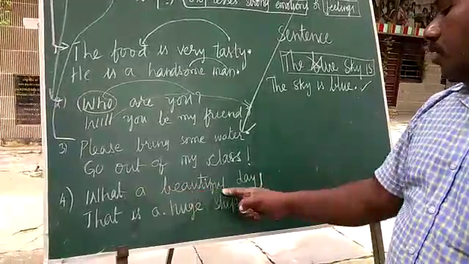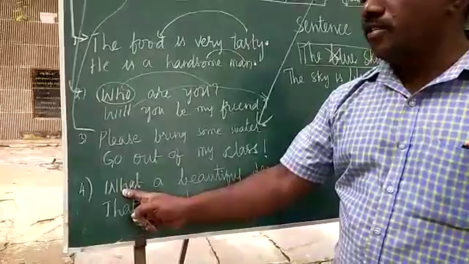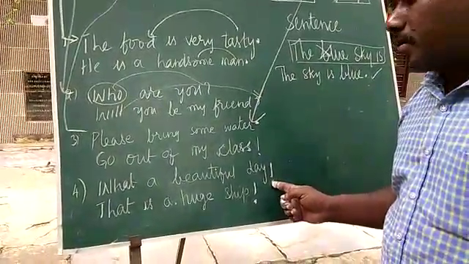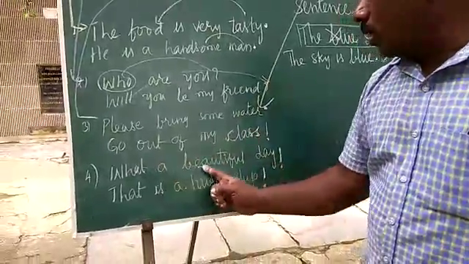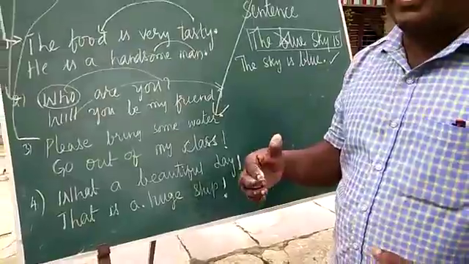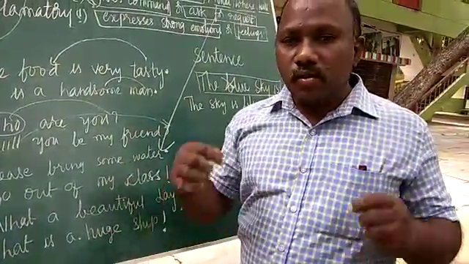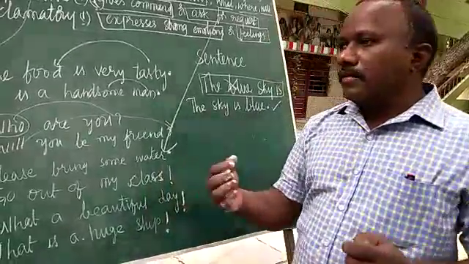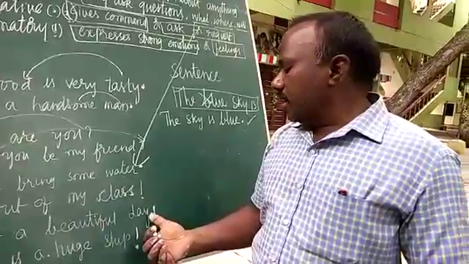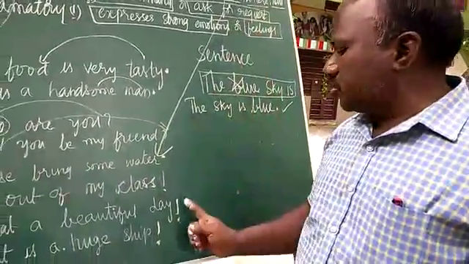Okay, what a beautiful day. Here I took what. Again you will be confused, what is a questioning word, sir, but you're taking an exclamatory mark here, children. What a beautiful day. That means you're enjoying your feelings that today is a very nice day. So when you're enjoying, the feeling of enjoyment is seen here. That's why, even though it is a questioning word, I took it because the feelings are expressed here.